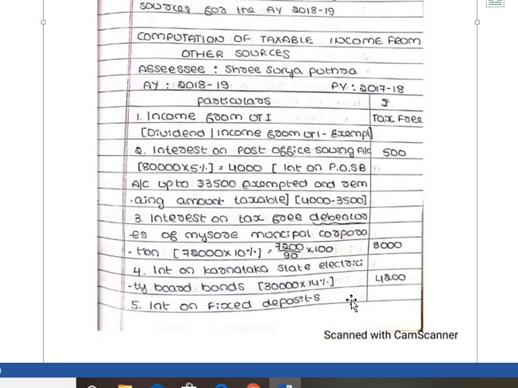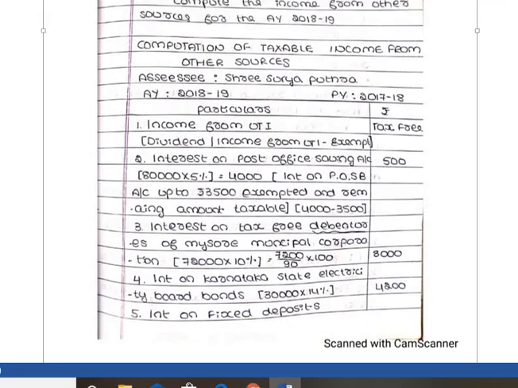The next point is 14% Karnataka State Electricity Board bond, rupees 30,000. For interest on Karnataka State Electricity Board bond, if they mention less tax security or tax free security, then you have to apply TDS. But here they have not mentioned either less tax security or tax free securities, so it is not subject to TDS. You have to directly take 30,000 into 14%, 4,200.